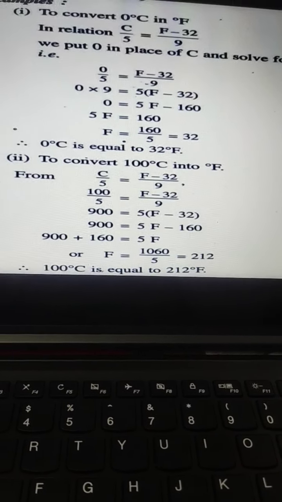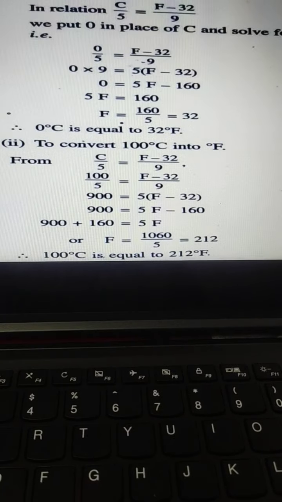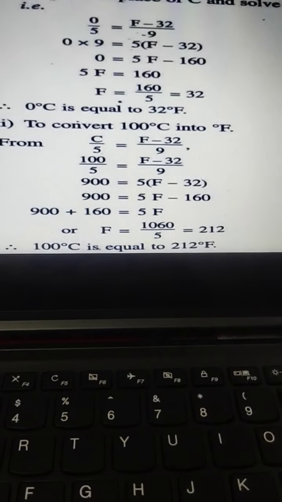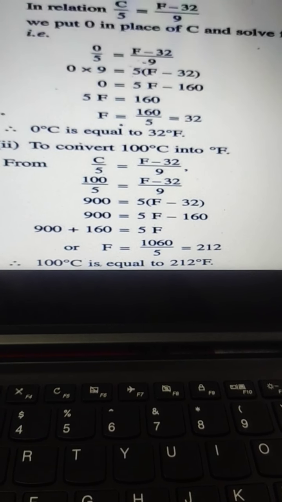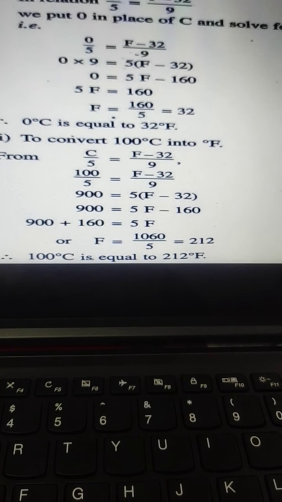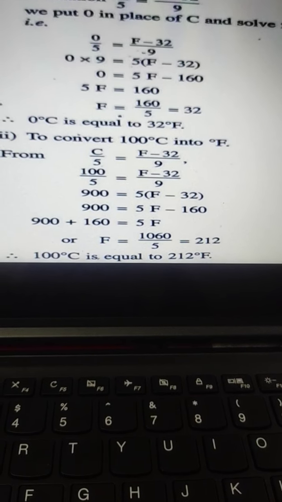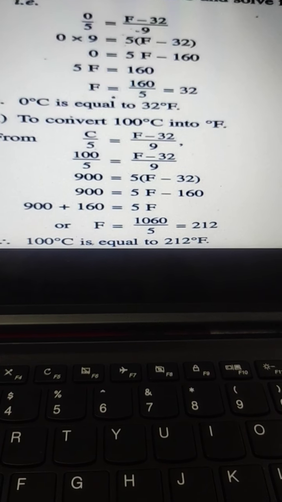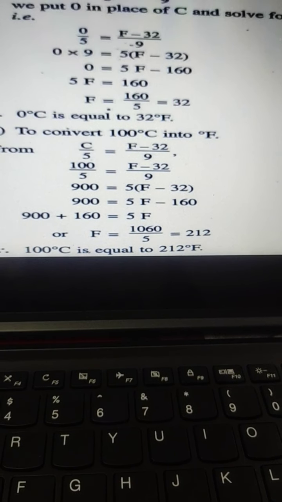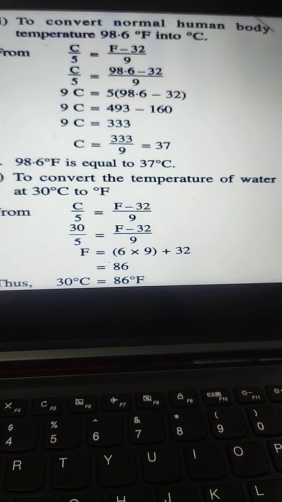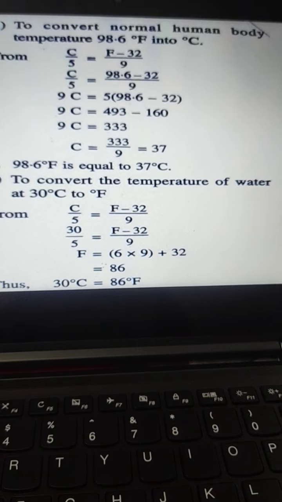Fahrenheit. Is it clear? Next we are having to convert 100 degree Celsius into degree Fahrenheit. So in place of C we have to write 100 and we have to solve for F. Got it beta? After solving we will be getting 212.